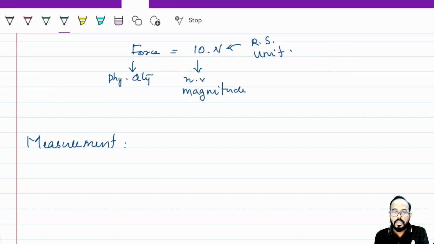Just finish this topic and make your own note. I won't post the note PDF. You can take notes from here. The best notes will always be your own notes. Okay, you prepare the note. That will be the best note for you.